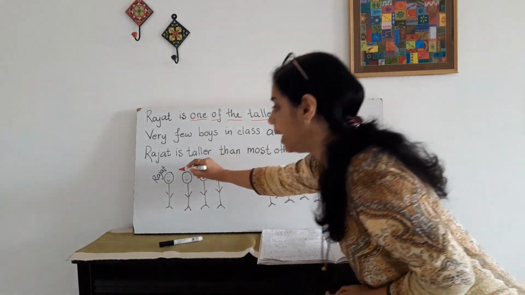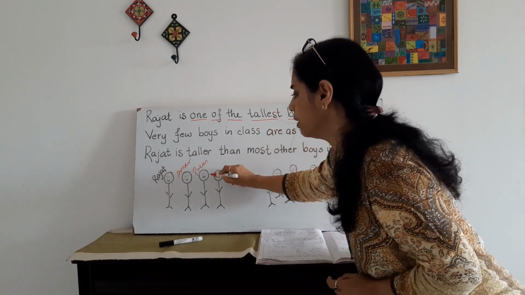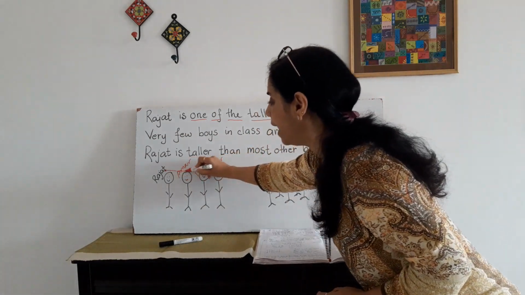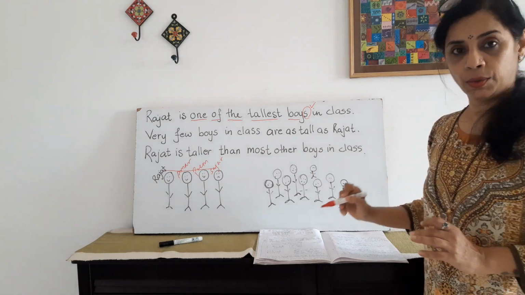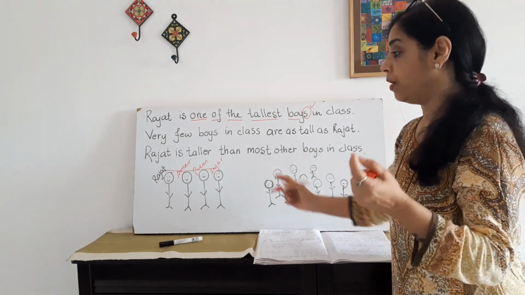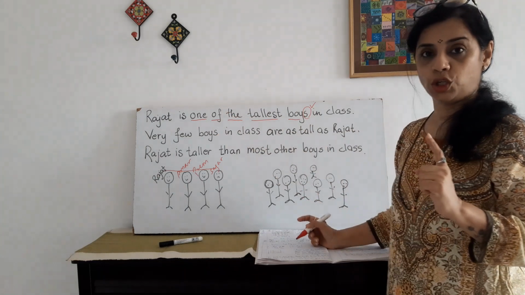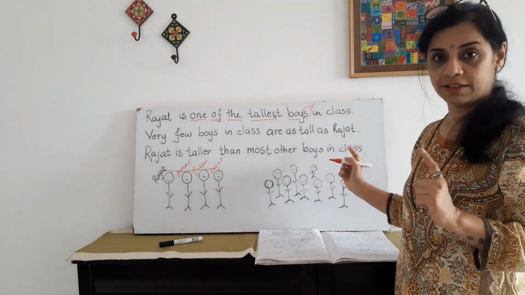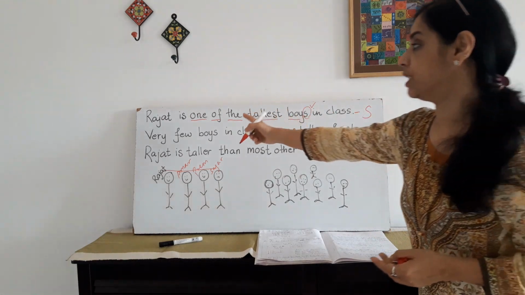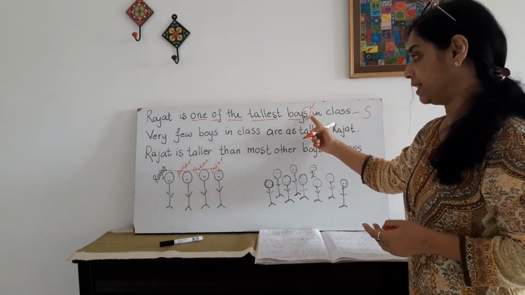There are others like maybe Aman, Prem, Sagar, all as tall as Rajat. Okay, so the difference in the meaning remains that Rajat is not the tallest boy, he is one of the tallest boys in class. So now it's superlative because it is the tallest, but one of the, so superlative.